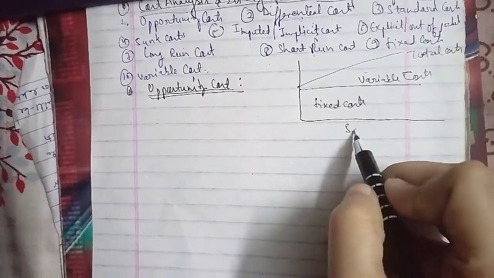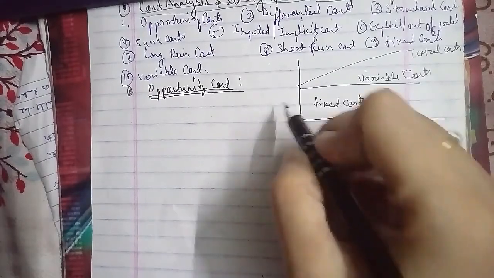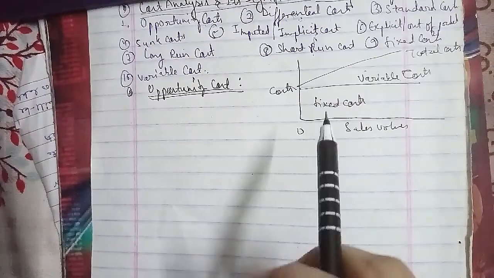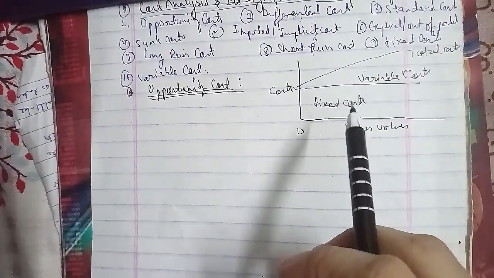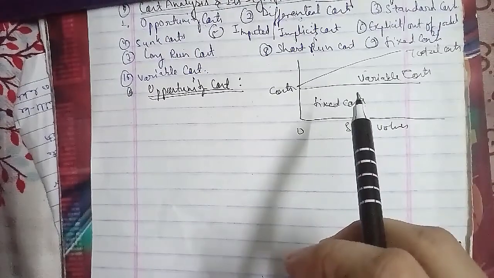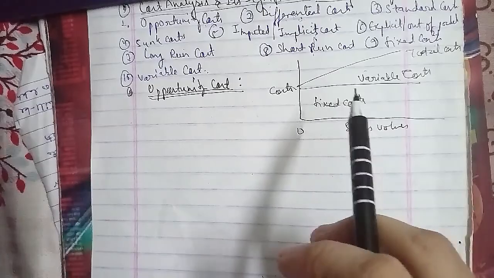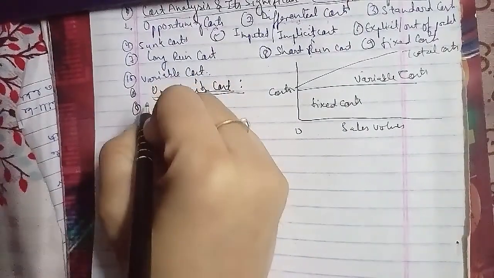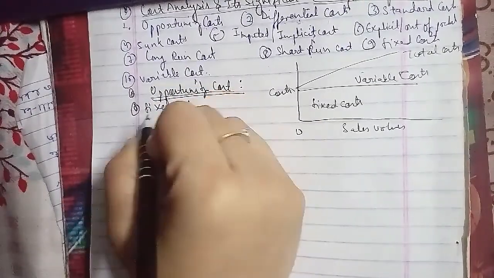The fixed cost includes the fixed part of a mixed cost, and the other one we have is your variable cost, which includes the variable part of the mixed cost. So we'll talk about them one by one, and first we have the fixed cost. Fixed costs refer to the costs that are fixed in the short run, and the costs that are to be incurred even if the production is stopped.